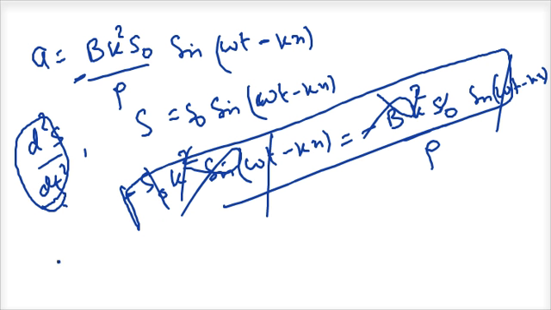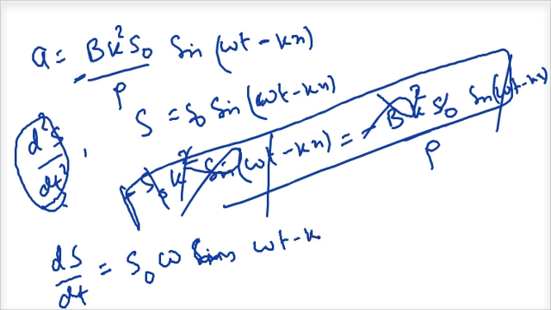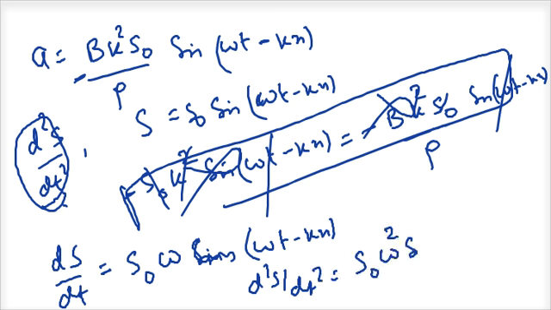So if s is equal to this much, then ds by dt is equal to s0 omega cos(omega t minus kx). When I differentiate it again, I'll get d squared s by dt squared equal to minus s0 omega squared sin(omega t minus kx), again with a negative sign.